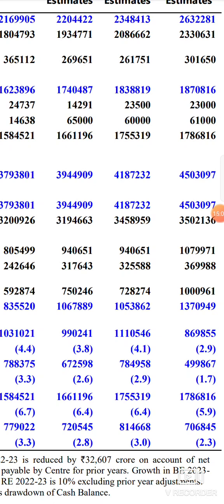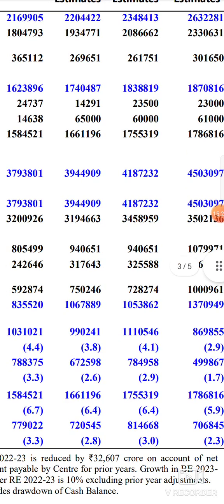Now with the MGNREGA funds, they have created an asset. Now how can you call this a revenue expenditure? The result of the expenditure is the generation of an asset. Then how can you call this a revenue expenditure? It is purely a capital expenditure.